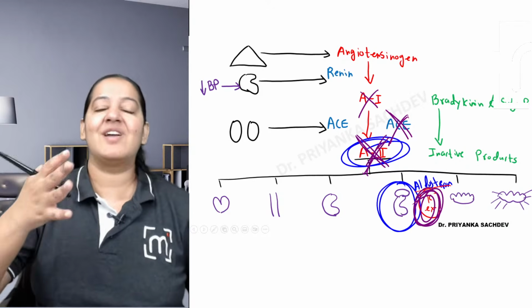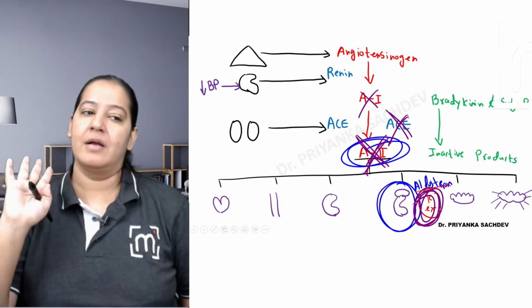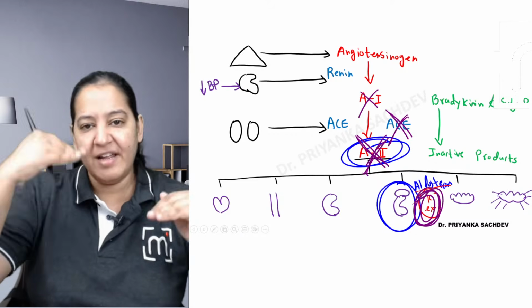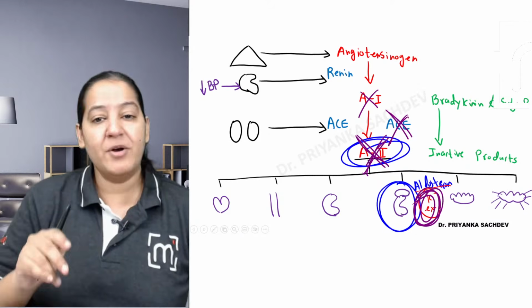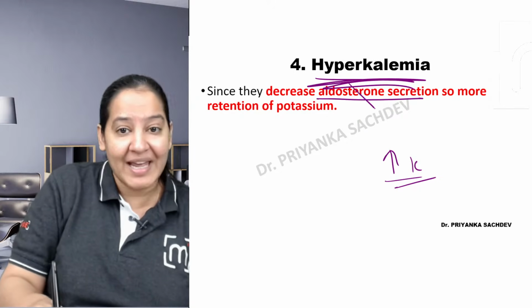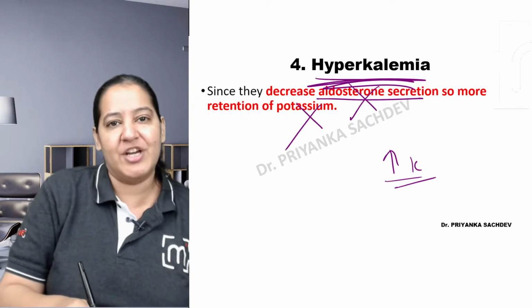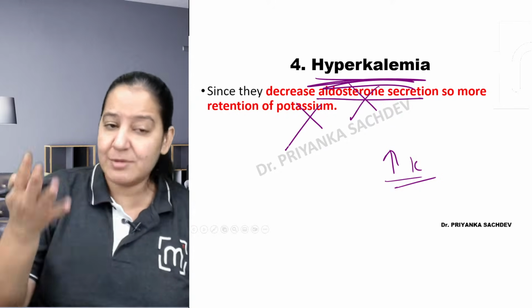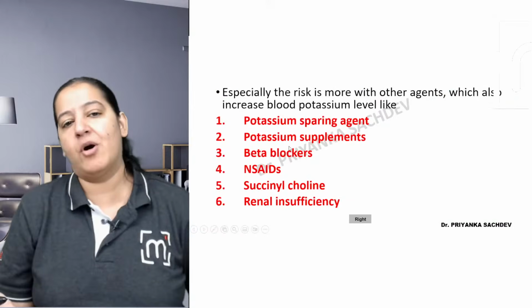Very few students understand the reason for hyperkalemia. This is the reason. First, you should think normally, and in ACE inhibitor, the opposite is happening, because angiotensin II is not formed. So that is the hyperkalemia, because aldosterone is not coming. So there is no excretion of potassium, and increased retention of potassium causes hyperkalemia.